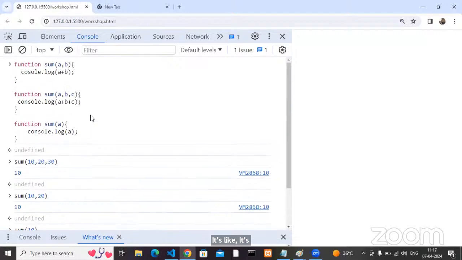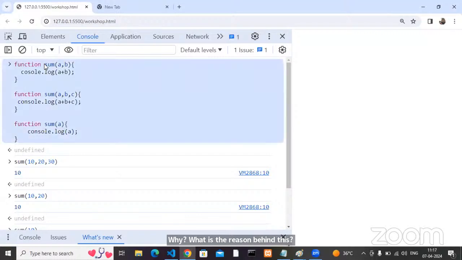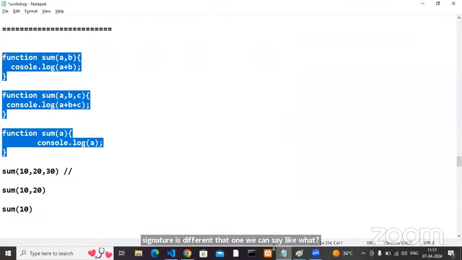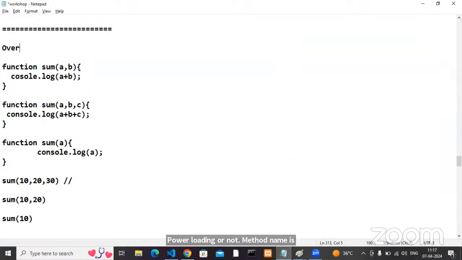What is the reason behind this? Only one reason. If you observe here, the function names are the same across the three functions. The method name is the same, but the signature is different. That we call overloading.